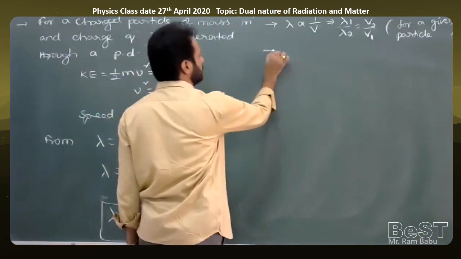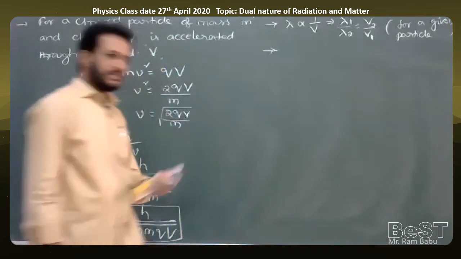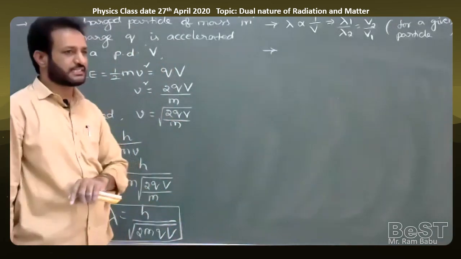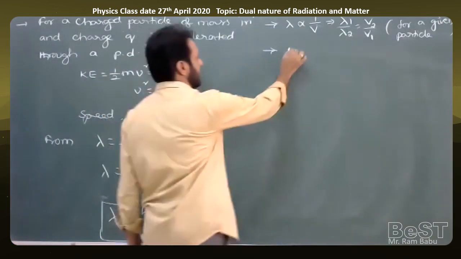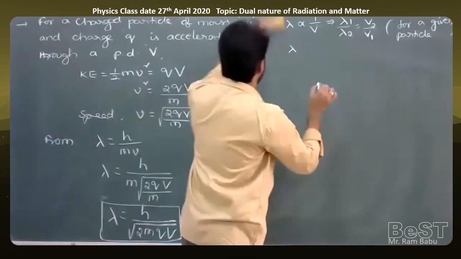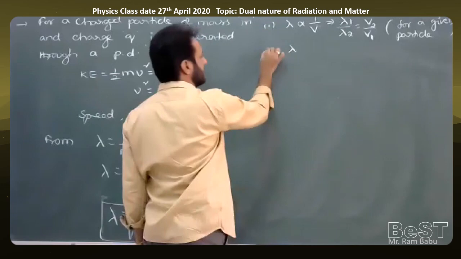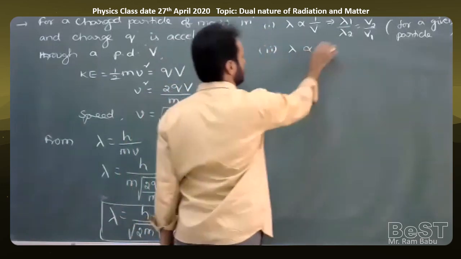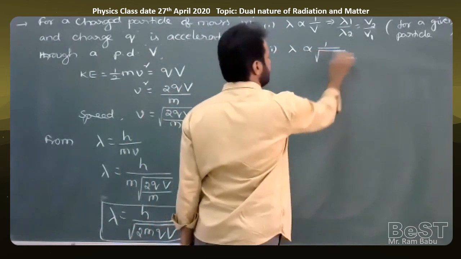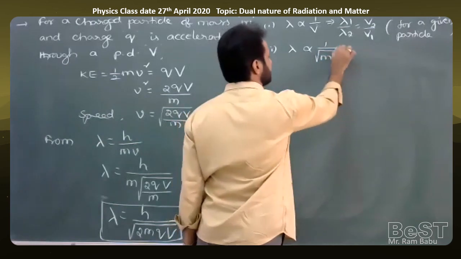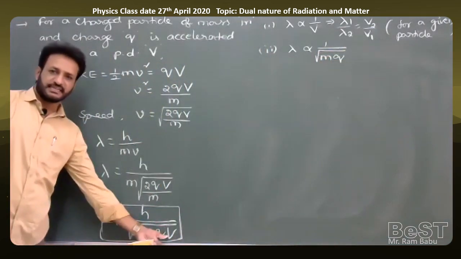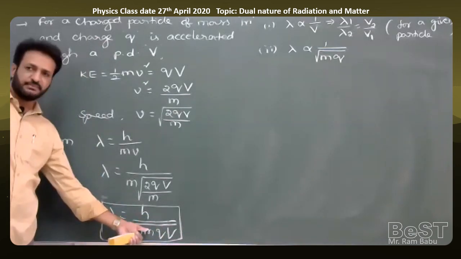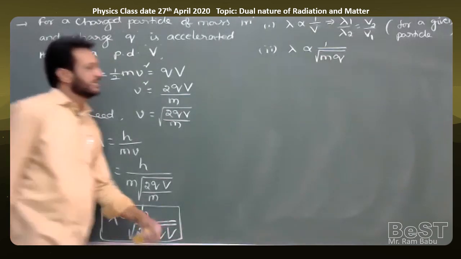For example, if two particles are moving through the same potential difference, V constant, how does it depend upon the mass and charge? I'll write lambda proportional to 1 by root m into q. From this formula, whenever V is constant, lambda is proportional to 1 by root m, and lambda is proportional to 1 by root q. That implies